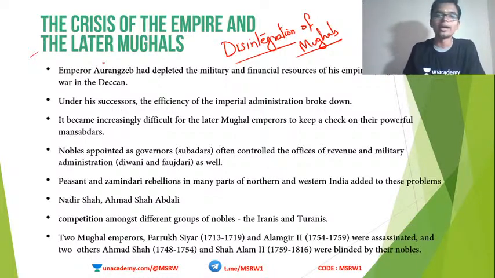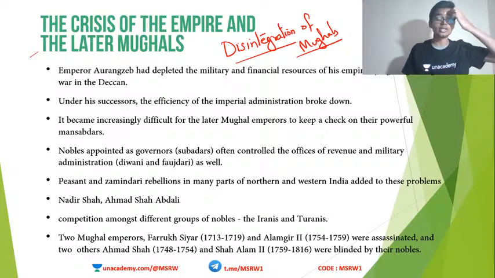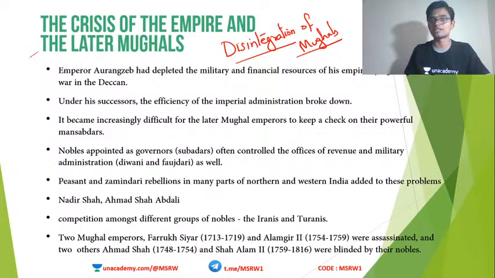Starting with Emperor Aurangzeb. During the time of Aurangzeb, the Mughal dynasty did not disintegrate. Okay, because Aurangzeb was actually a really strong, powerful king. And whenever the monarch of a particular dynasty is very strong, that dynasty will not disintegrate unless it loses a war.